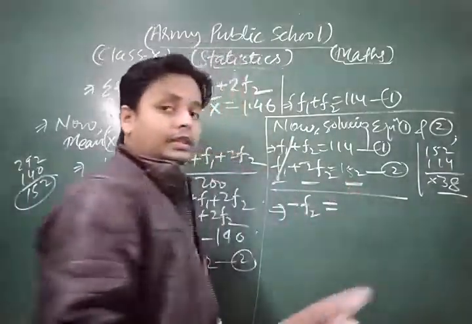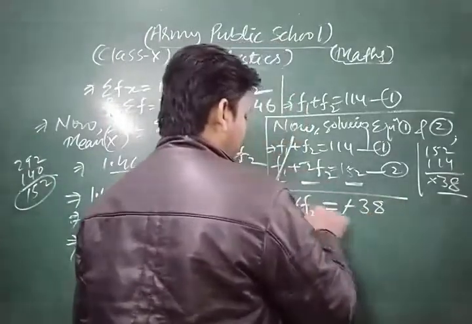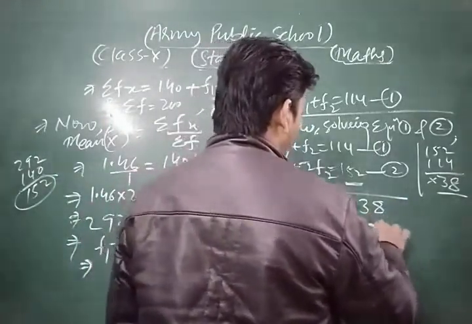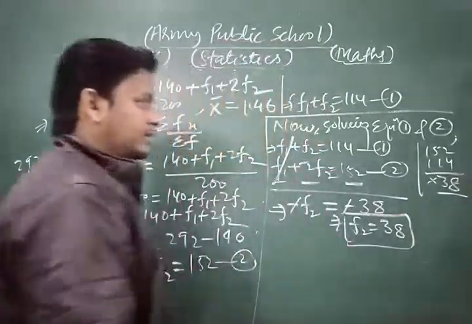The two minuses cancel each other, so the value of F2 is 38. This is the first answer.